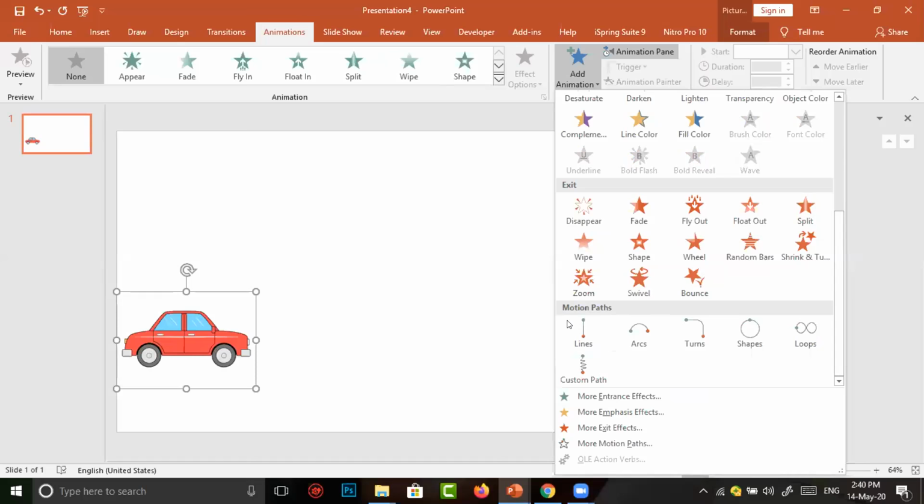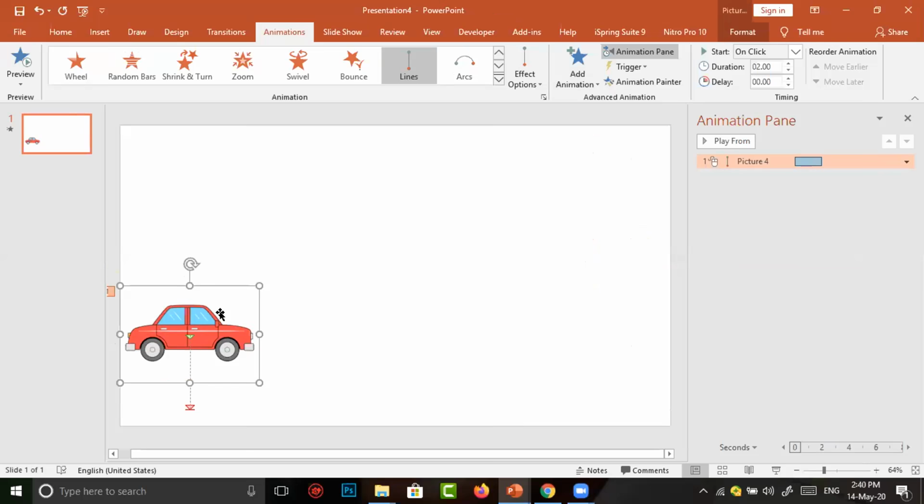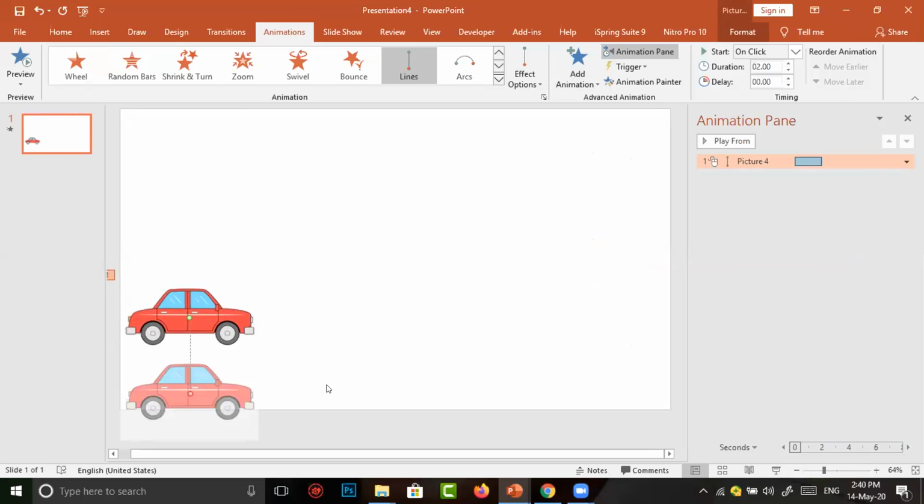Now I want to make the car move in a straight line. So I click on Lines. It shows simply how the car moves. The top one, which appears bright, is the beginning position of our animation. The faded one is the ending position of our animation.